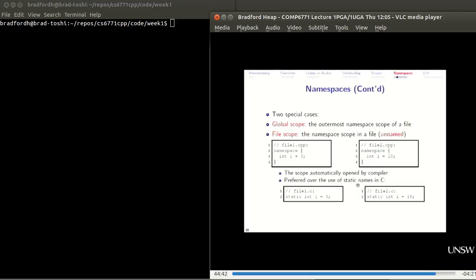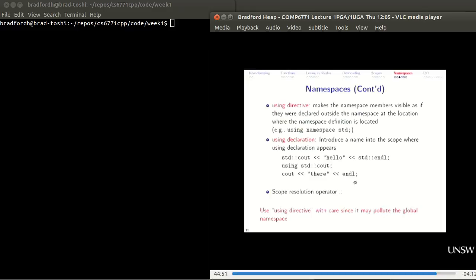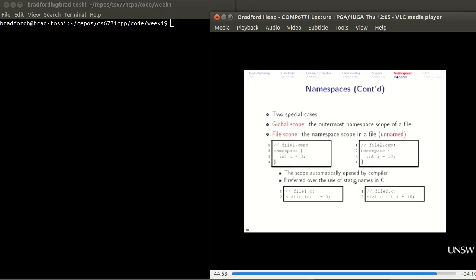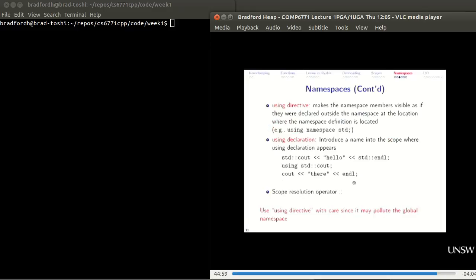This is preferred over if you're coming from C, where you've got the word static. Okay. So we're clear on namespaces so far. Clear on scoping.